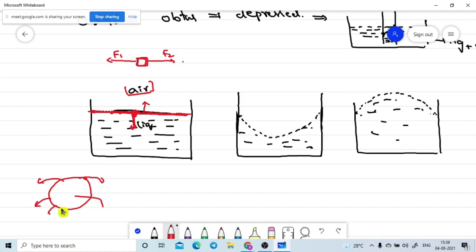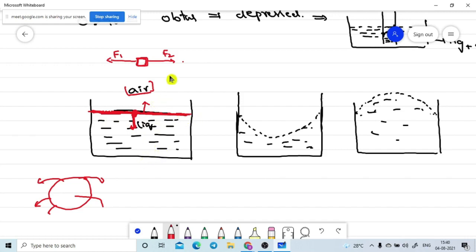So I cannot draw this diagram like this, because it is a 1D diagram. That's why it is a pulling force. But the resultant force is acting to pull the molecules in the bottom level. The resultant pulling force is acting on this one. So due to this pulling force only, the total free surface of the liquid appears like a stretched membrane.